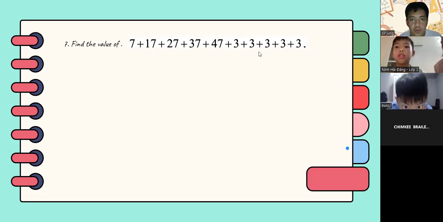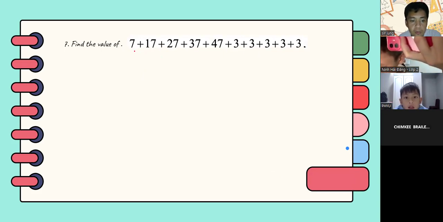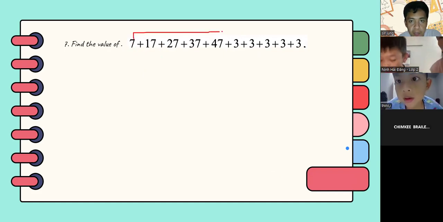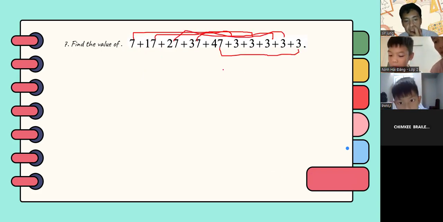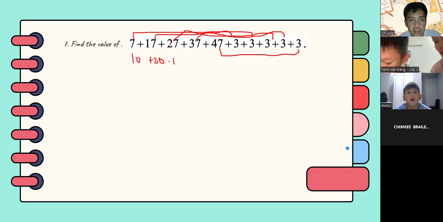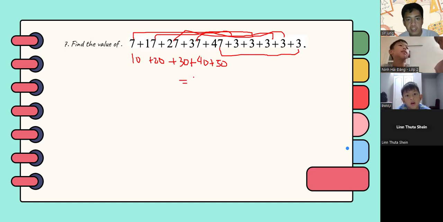So actually, you have 2 ways in solving this. You can directly add them or you can group them together. So for it to be easier, you just need to use groupings, right? You group every 3s, this one, this one, this one, and then this one, to solve it easier. So you have 10 plus 20 plus 30 plus 40 and then plus 50, right? The answer is 150.